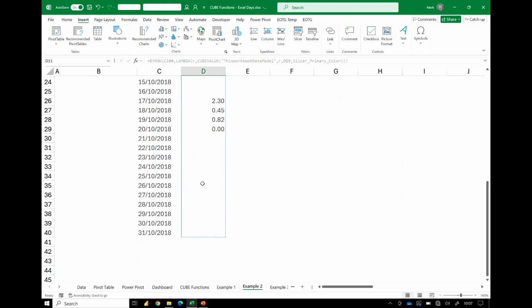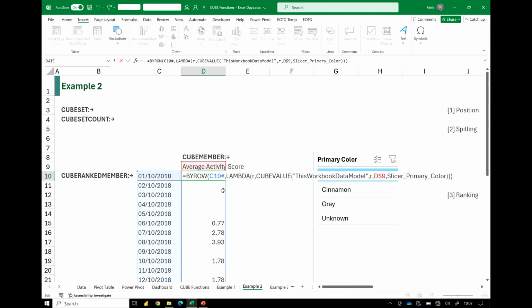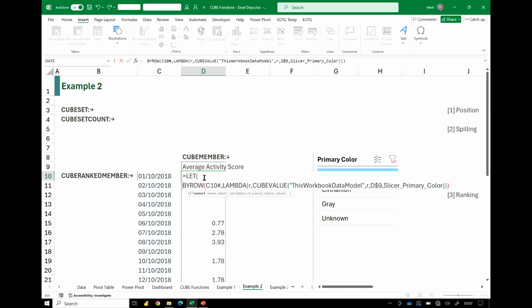Yeah, but you haven't got a total at the bottom, have you, Mark? There's no total on those values. Well, we've used a lambda. Why don't we use a let as well? Let's go big. Go big or go home is what they say. So let's use a let. We're going to call our values, our values there.